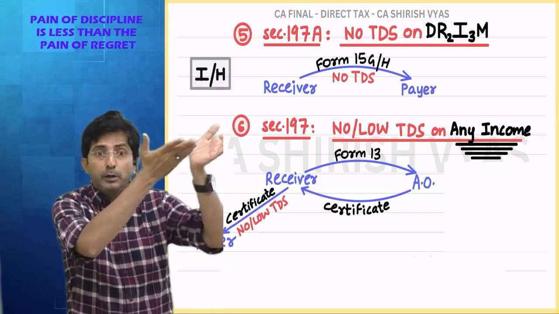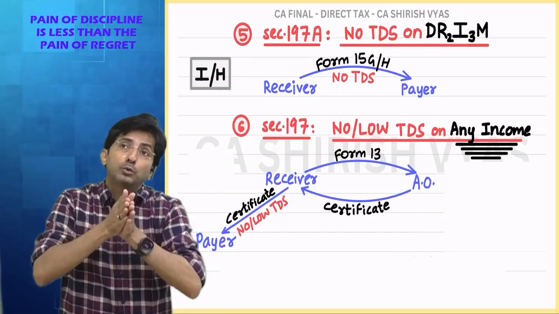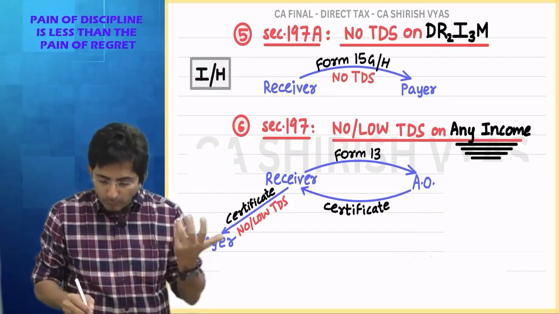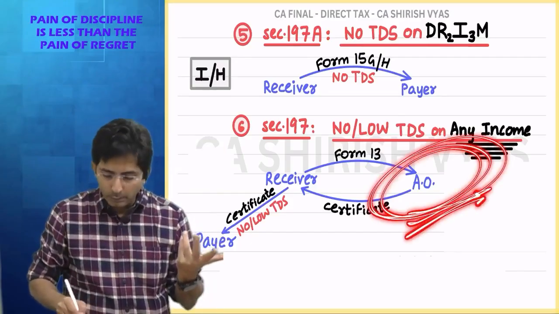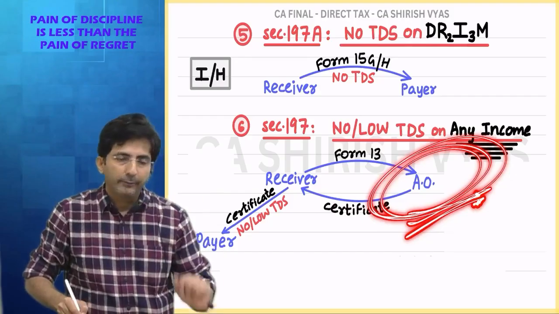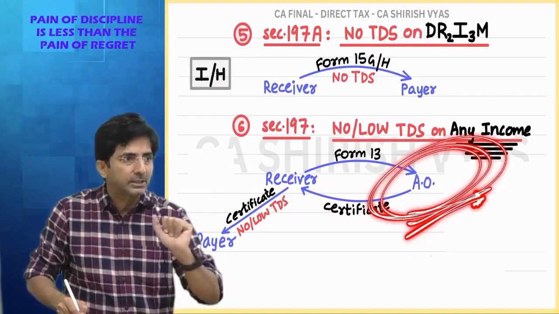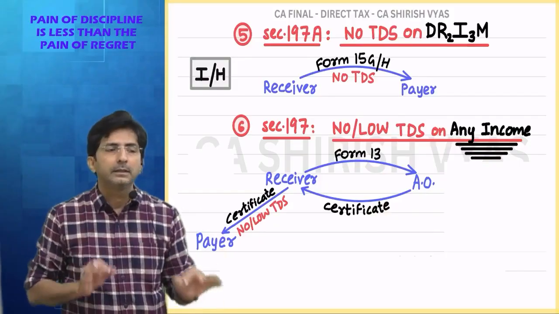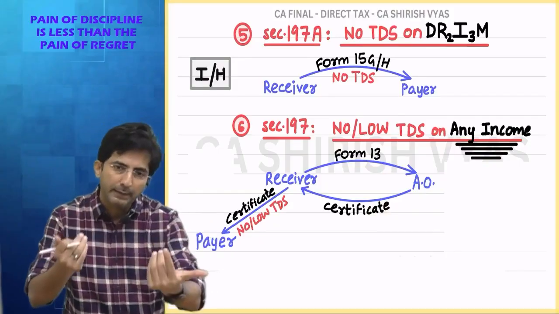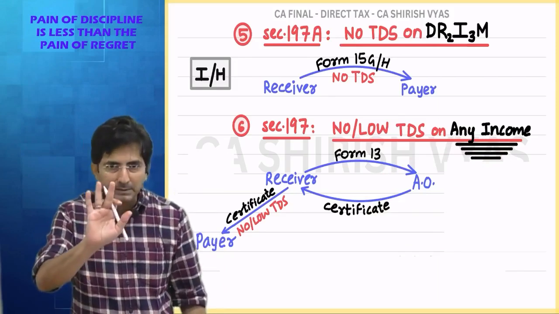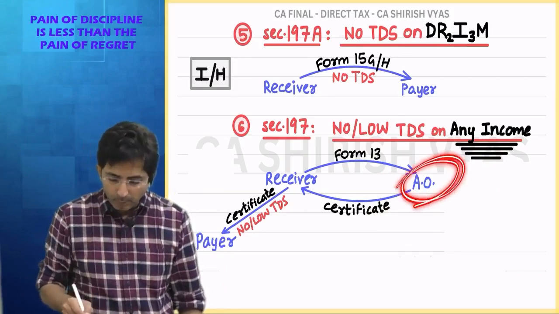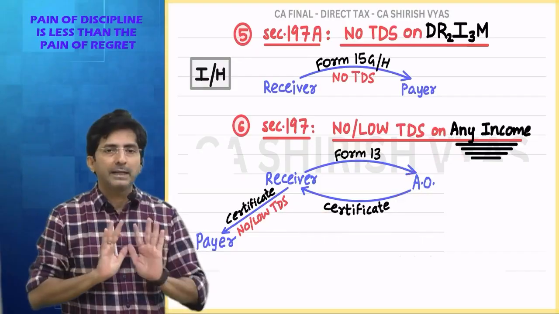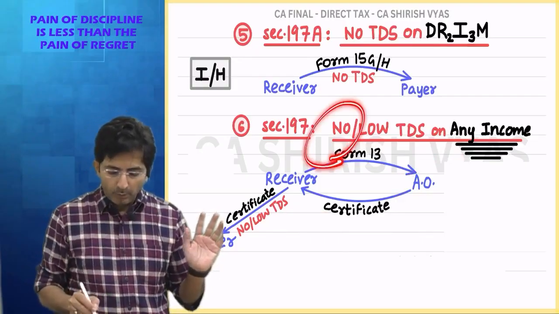So you might request that a little bit of tax I have to pay, but these people are deducting so much TDS. Please do something so that they deduct less TDS. Even this facility is available. See, the assessing officer you communicate with is a tax expert. He will understand all the intricacies of taxation. So if you tell him that I don't want TDS, he will say okay, no TDS. If you say I want TDS but a little less, he will say okay for that also. But it is not that simple. Let me remind you, it takes a lot of pain to get a certificate from the AO. But once you get the certificate, no tension of TDS. Either your TDS will become nil or it will become low.